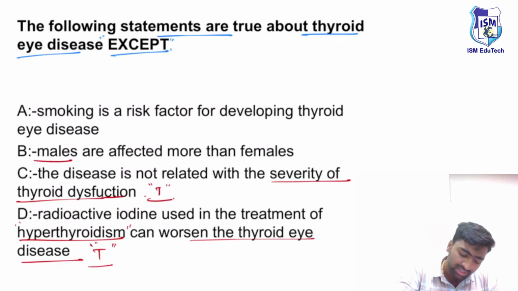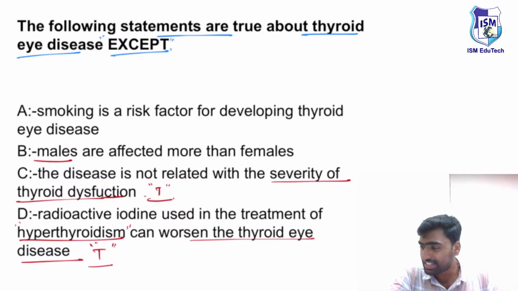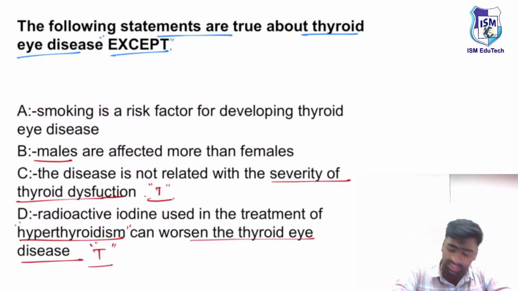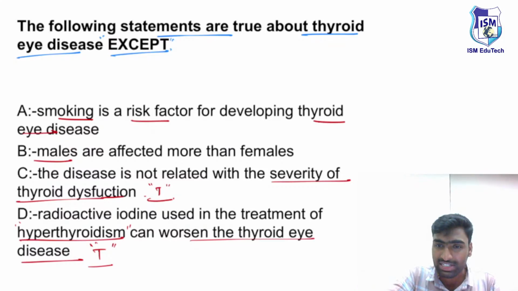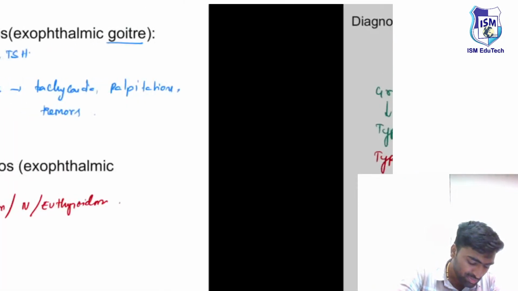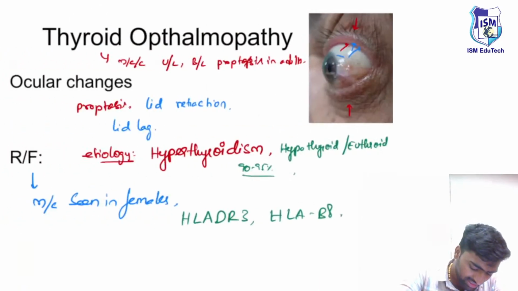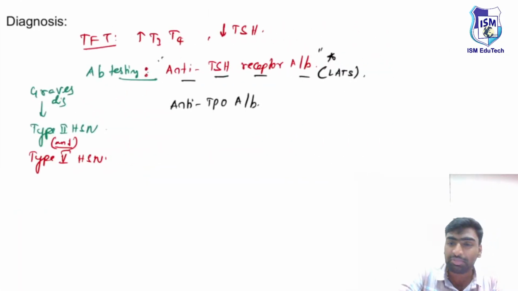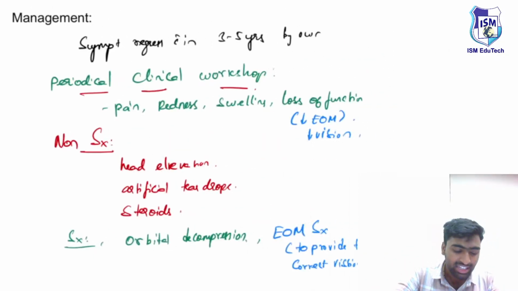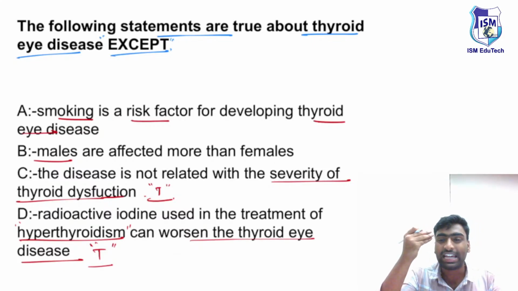And if you see this one, males are affected more than females. Is it so? Hello, Chavan. Hello, Shab. This option is a bit confusing, right? We'll come back to it. Then, smoking is a risk factor for developing thyroid eye disease. Yes, smoking is one of the risk factors for thyroid ophthalmopathy. And on treatment, in smoking patients, the thyroid ophthalmopathy regresses somewhat later when compared to non-smoking patients. Just remember this.